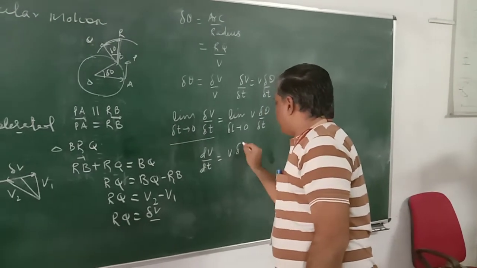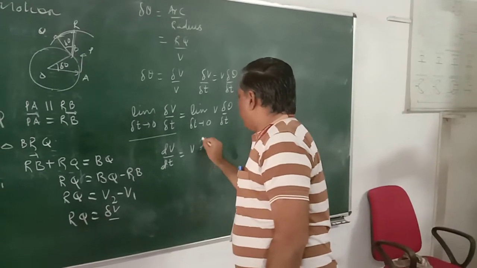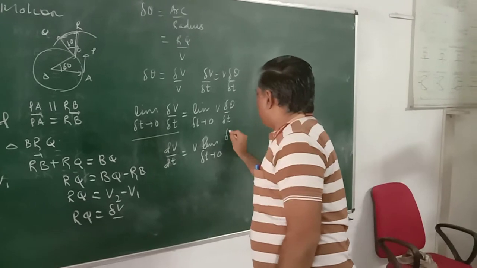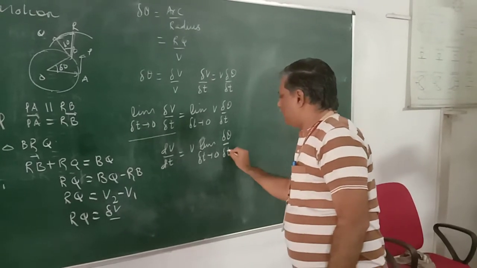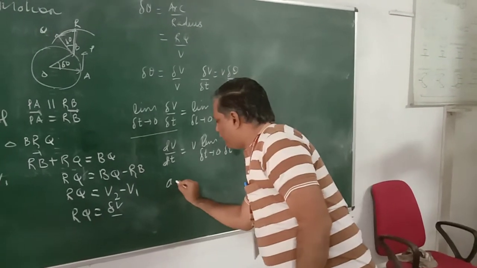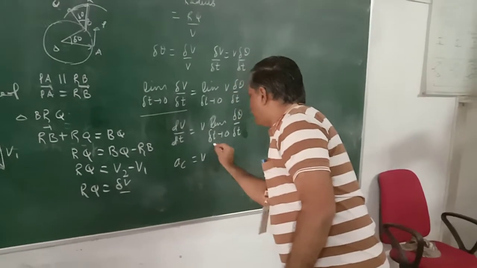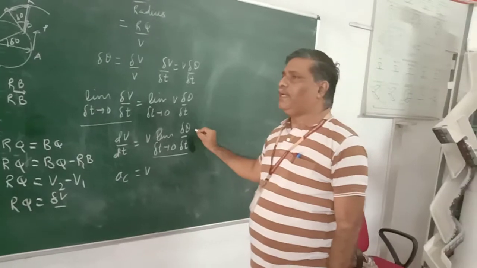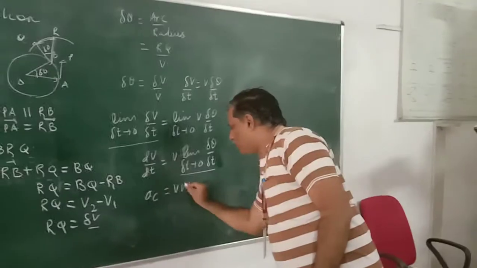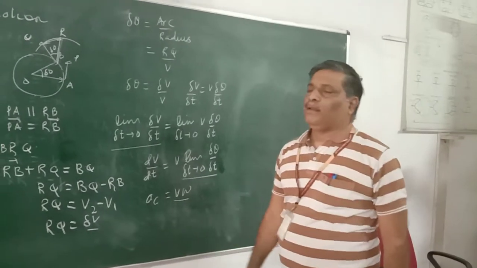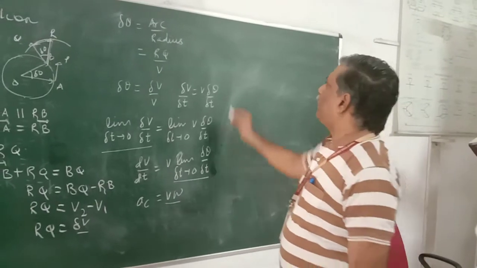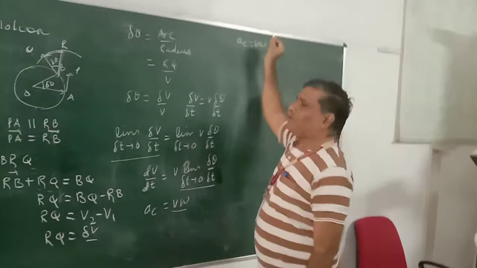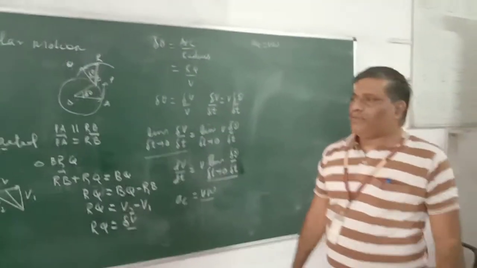V is constant, it comes out. Therefore, it becomes limit delta t tends to 0, delta theta by delta t. This becomes centripetal acceleration. This is v, and this is nothing but d theta by dt, which we call angular velocity, omega. So centripetal acceleration AC is a product of linear velocity and angular velocity.